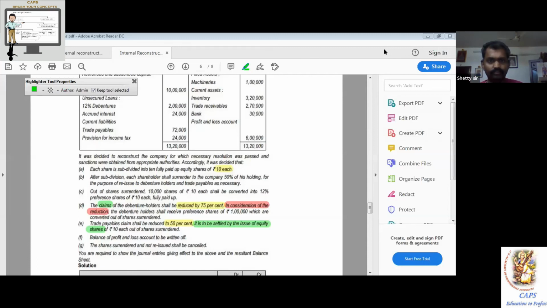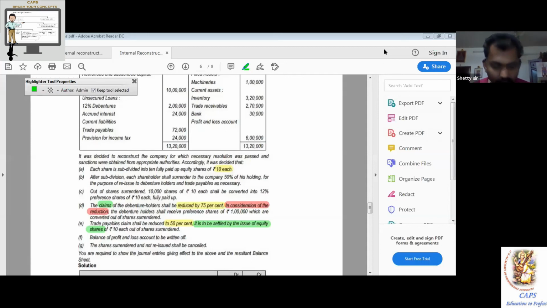Understood the journal entries? Yes, sir. Being balance in capital reduction account utilized for writing off P&L and the ultimate balance is transferred to capital. Clear about it? Yes, sir. So we understood the journal entries.